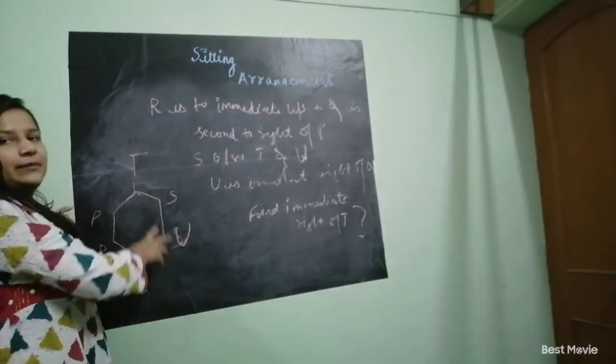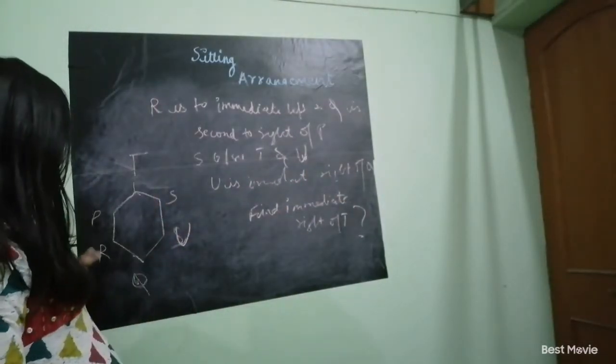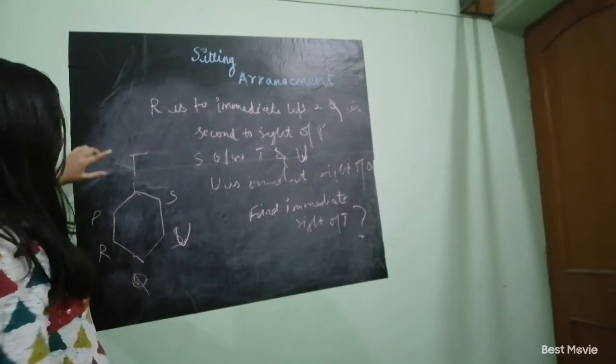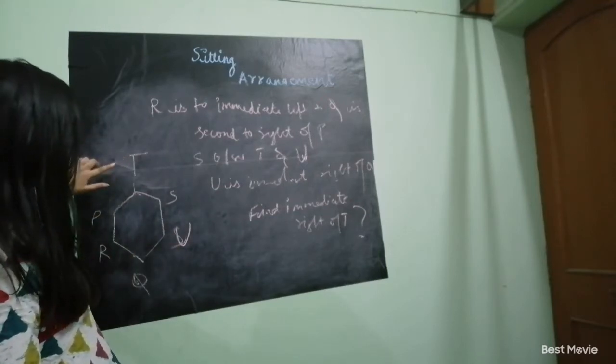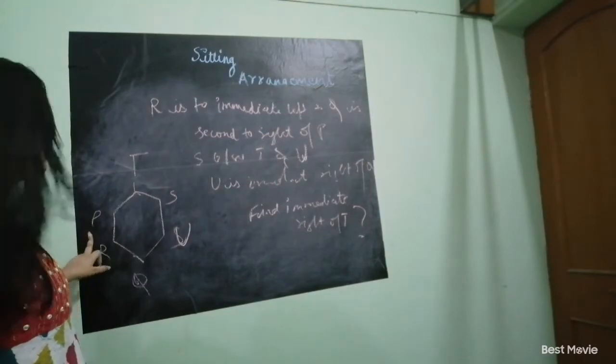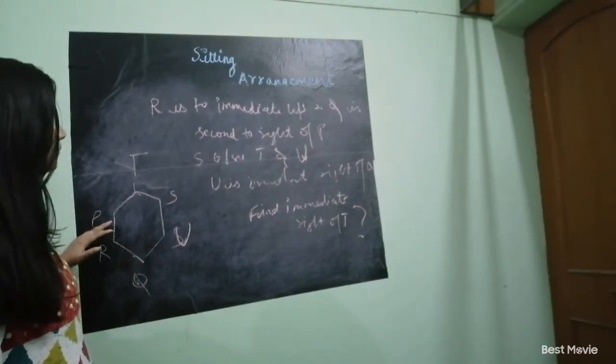After that I made this pattern as per the conditions given: P R Q U S T, and you had to find which is the alphabet that is immediate right of T. So that is P. It is a clear answer that it is P.